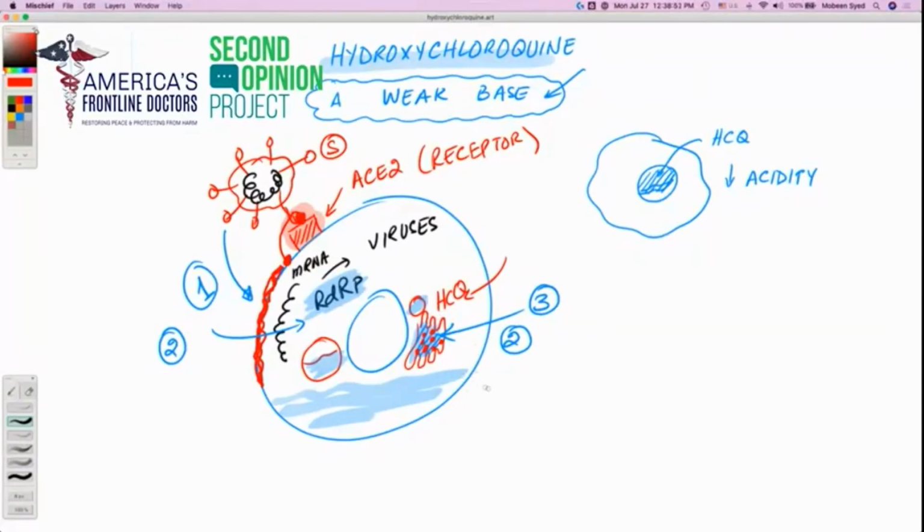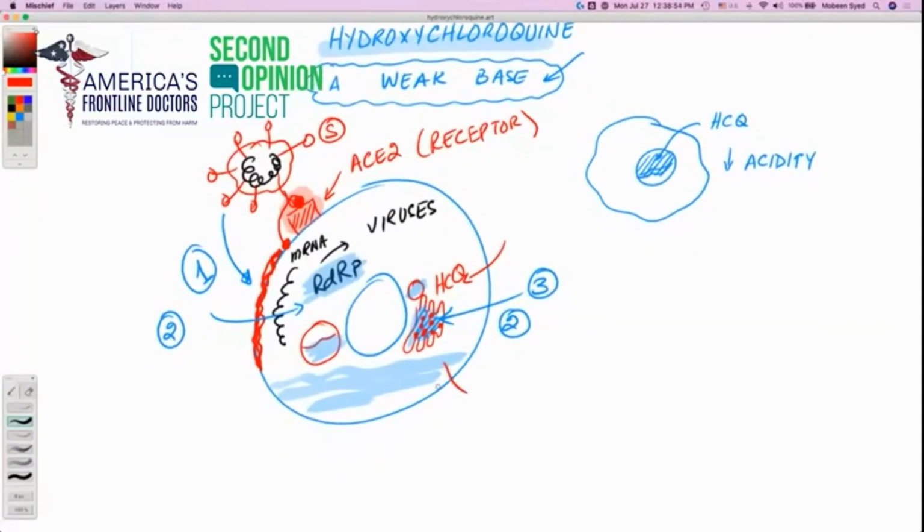A fourth mechanism is that hydroxychloroquine acts as a zinc ionophore. Zinc is a charged particle. It has 2+ charges on it. And charged particles cannot cross our cell membranes and go into the cell because our cell membrane is neutral and would not allow the charged particles to cross. So we need some sort of a channel through which the zinc can go in.